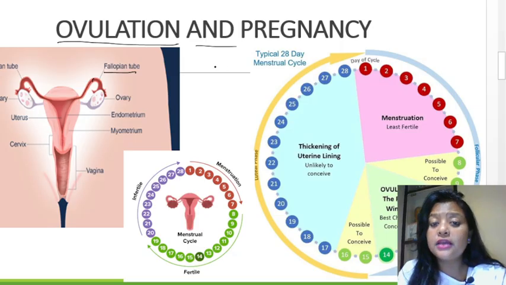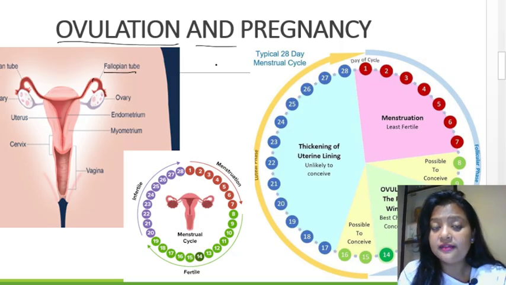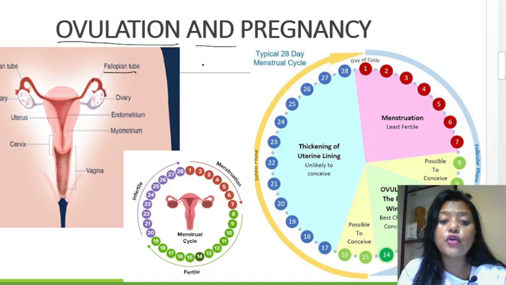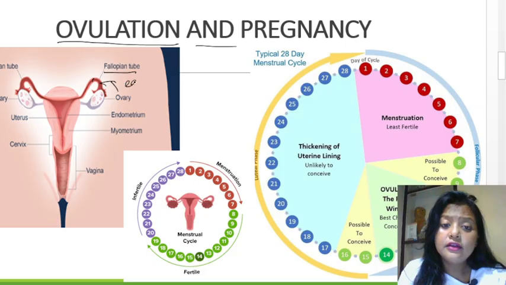Now, sometimes the pregnancy does not occur. That means the egg is not fertilized by the sperm. When the egg is not fertilized by the sperm, what happens leads to the menstrual cycle. So we'll talk about it. Just look at the diagram below. Let's talk about this diagram first. Just look at the structure. This is the structure of the female reproductive part. The fallopian tube, I've told you, is a tube which connects the main uterus with the ovary here. The ovary releases the egg here, and it stays here waiting for the sperm.